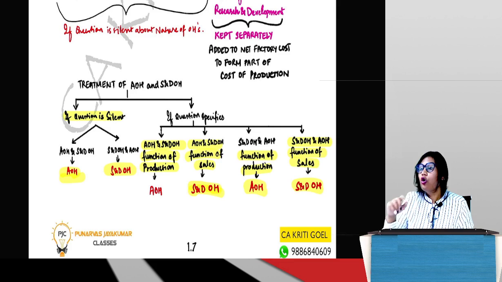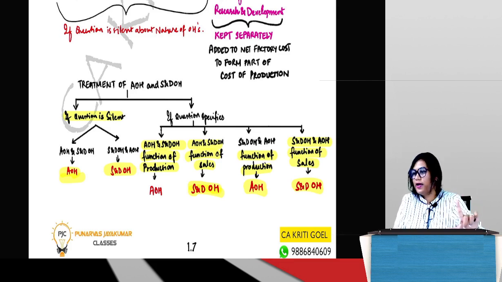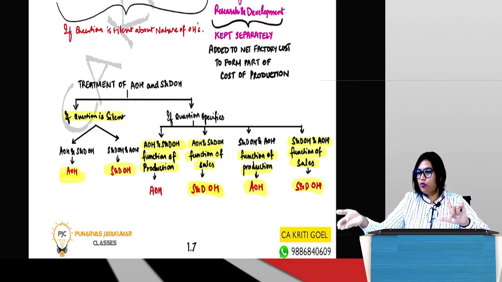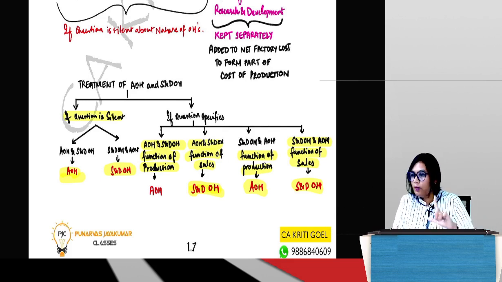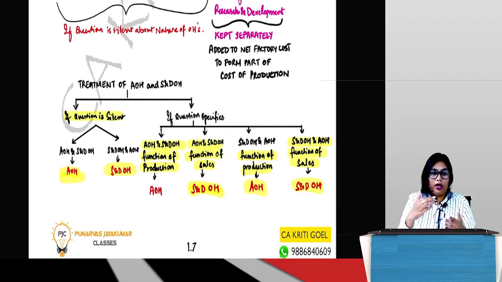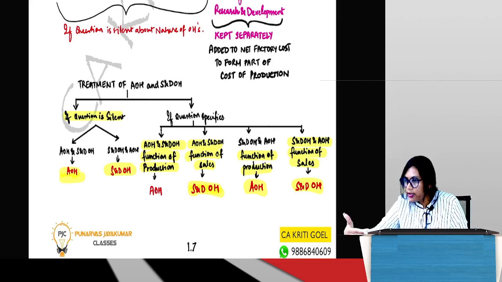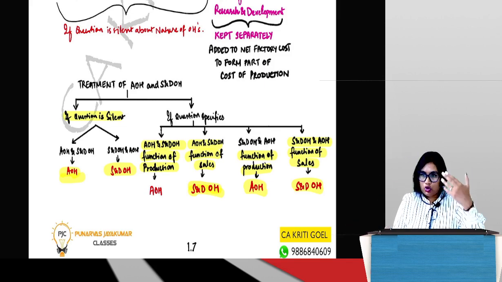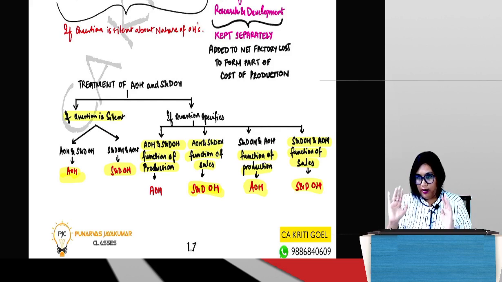Everybody? So now, with respect to functionality, we know that these are the following overheads. Anything which is incurred in the factory, which comes first where the product is manufactured, factory overhead. Factory cannot survive without the support of office, so that becomes administration overhead, which is the second type of overhead. And finally, when my product is manufactured, it has to be sold in the market. All the expenses towards selling and its distribution is called as selling and distribution overhead, right?